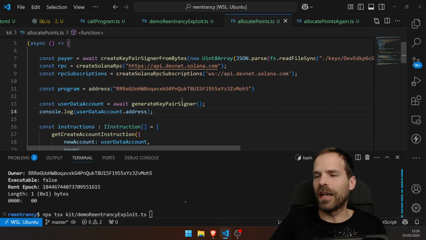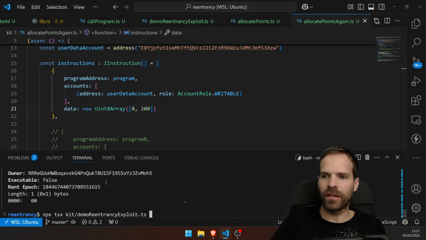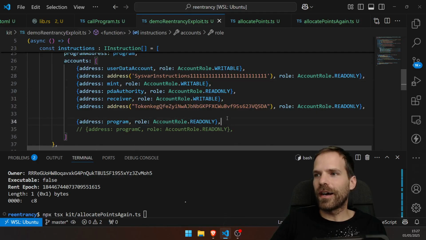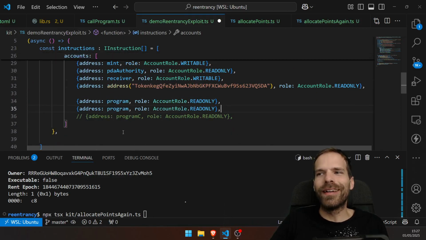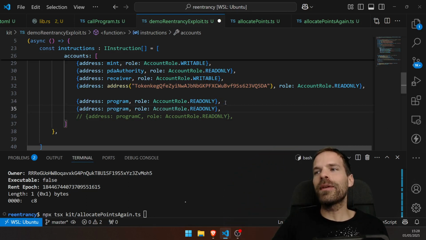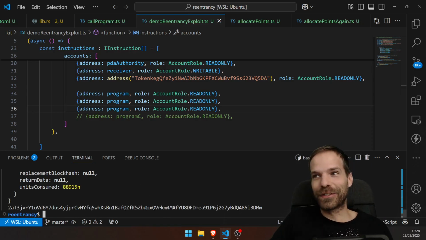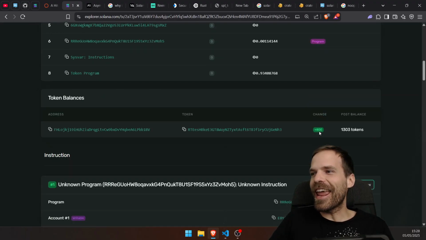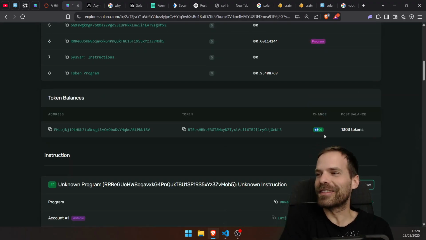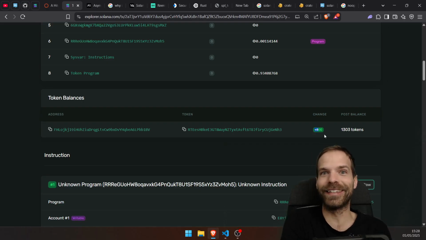I will need to allocate myself more points. Let's say I somehow get another 200 points. There you go. That's 200 now. And I could be stupid and do another self-CPI. So another reentrancy. And maybe even another reentrancy. Then I will get how many tokens? That's right. 4 times 200. Which is 800 points. Tokens. 800 tokens. That's even more than fits into 1 byte.